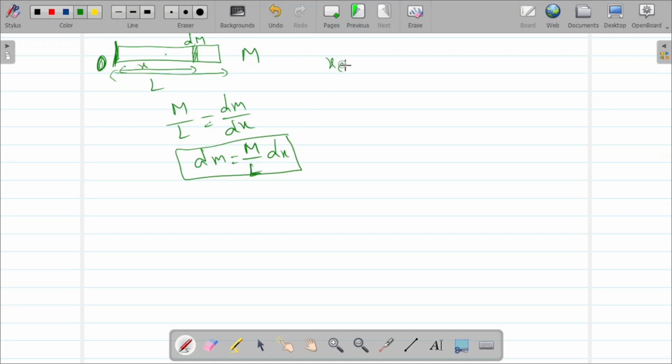Now what is the formula for center of mass? Integral x dm by integral dm. Integral dm will be written as capital M, the total mass, right? So x center of mass equals integral x dm, which is M by L dx, by M. M by L is taken common.